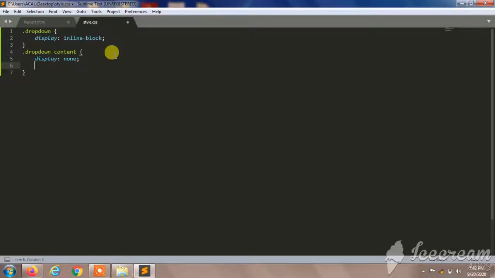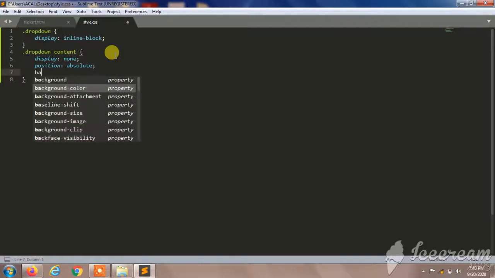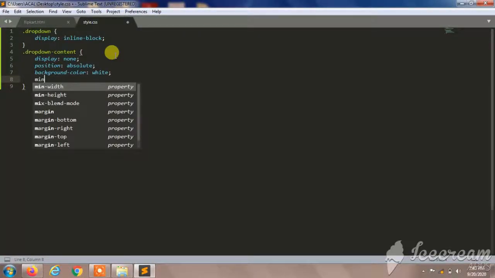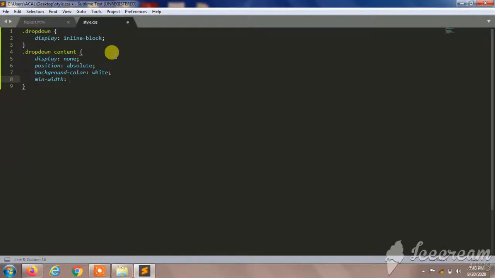And I'll give display will be none, and position will be absolute. And background color will be, so it's better to use Sublime Text Editor or any of your favorable editor. So I'll give color as white, and I'll make minimum width will be 120 pixel. Next will be the box shadow.